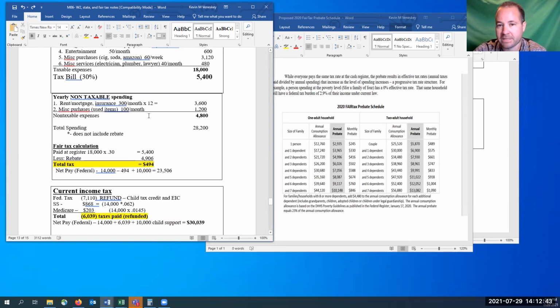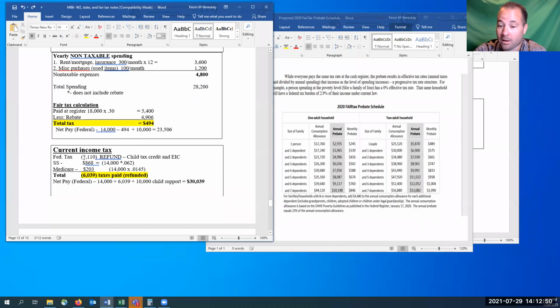Okay. Current income tax. How would this individual have been affected with the normal situation? Well, when she files her 1040 at the end of the year, she's not going to pay anything in federal income tax, and she's actually going to get a huge refund. A, she didn't have to pay any money in, and if she did, she gets it all back from her federal withholdings. And B, because of the child tax credit refund and the earned income credit refunds, she actually gets